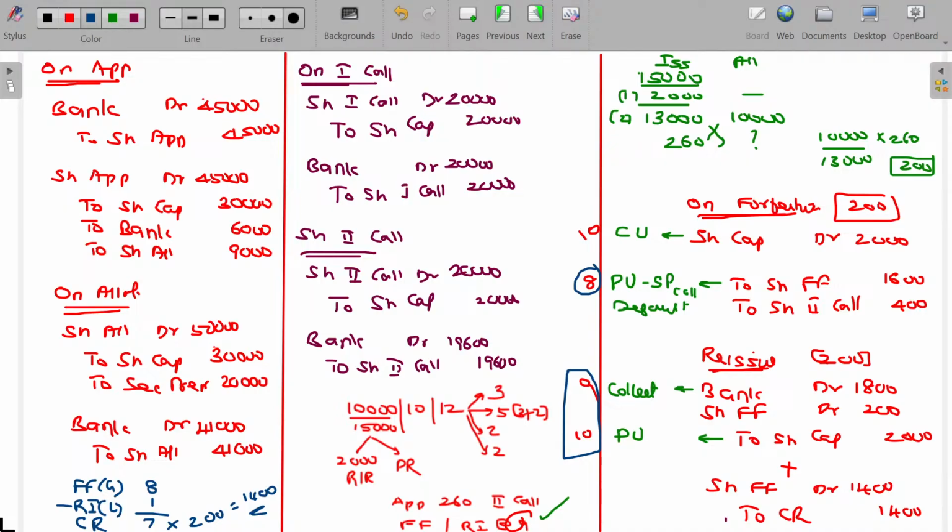If you are master of the last 3 sets of journal entries, you don't have any confusion with respect to issue of shares at all. Is that clear? So the rest of the illustrations are very easy, a cakewalk you can finish up, but you have to pay more attention to the forfeiture, reissue as well as CR transfer.